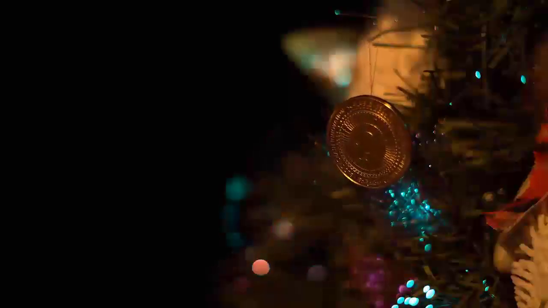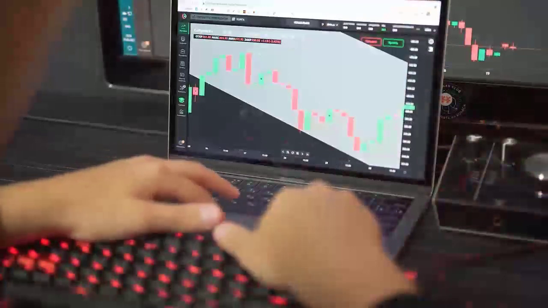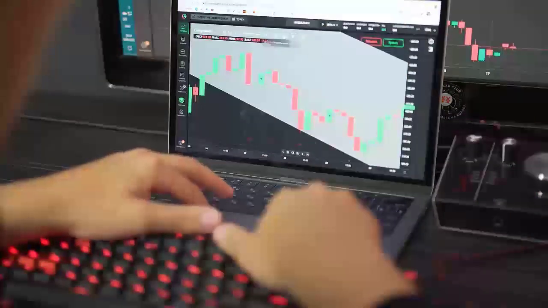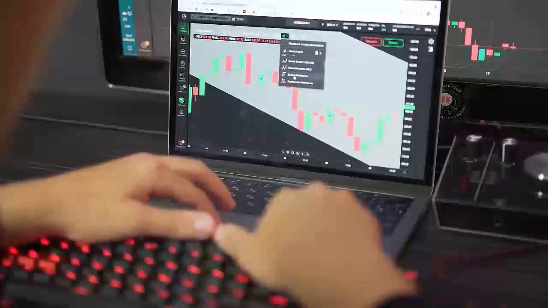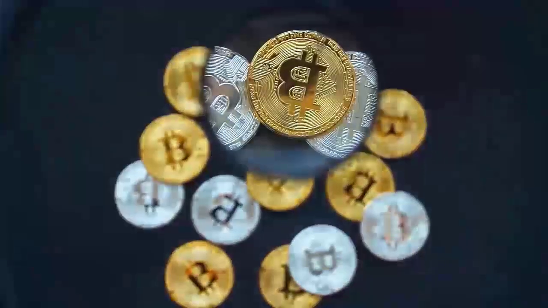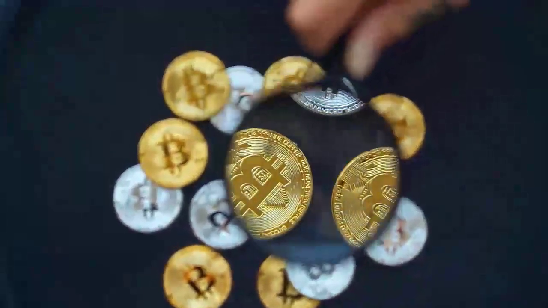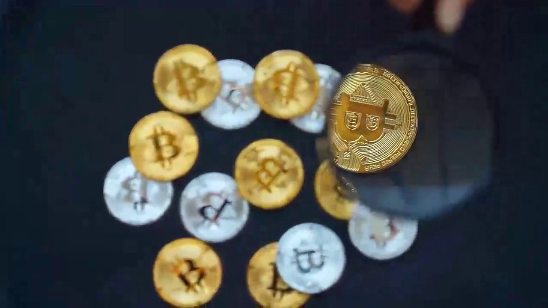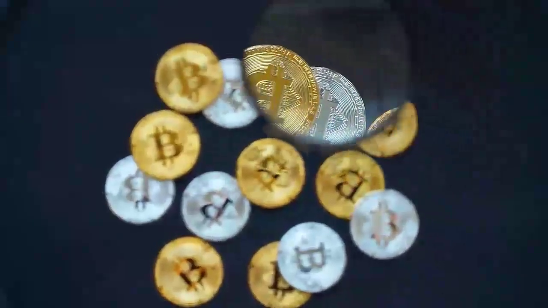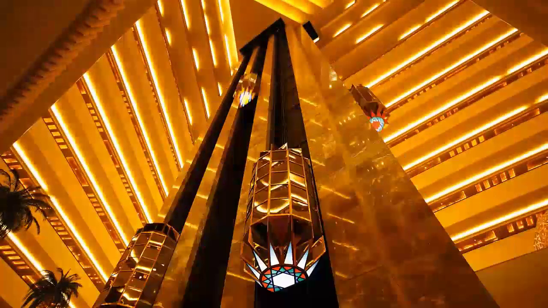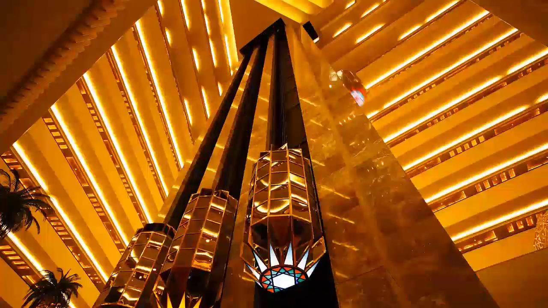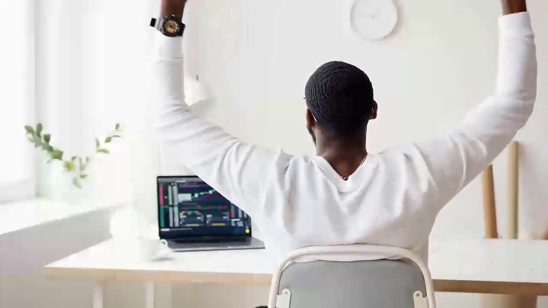UNISWAP price prediction. Over recent months, UNISWAP has been trading inside a sliding channel. In today's trading session, the prices have dropped by more than 8%. This is despite the prices being in a 4 consecutive days sideways market. The prices have also recently touched the upper trend line of the sliding channel. Hence, using the chart below, I expect the price to drop, with a high probability of hitting the lower trend line of the channel.